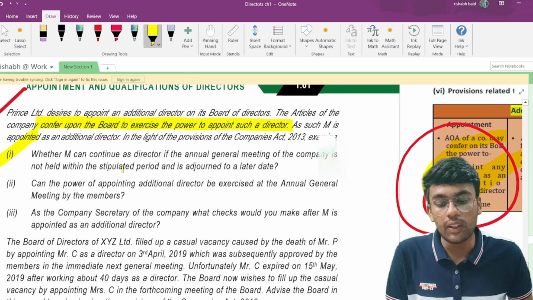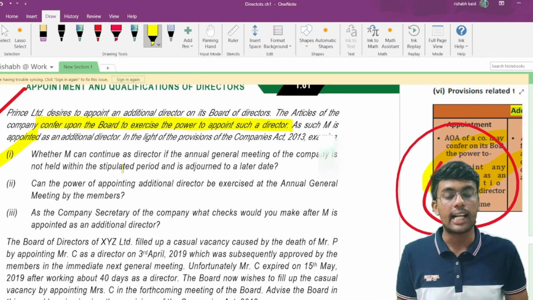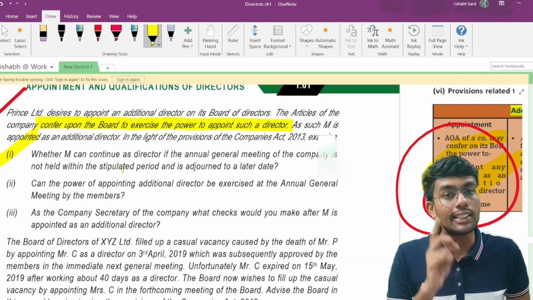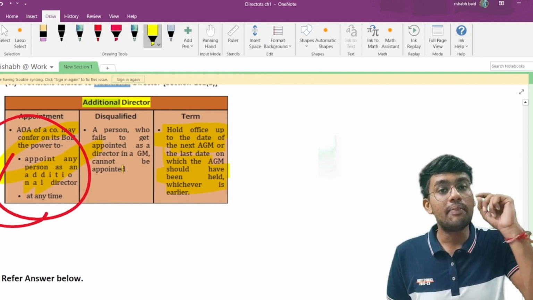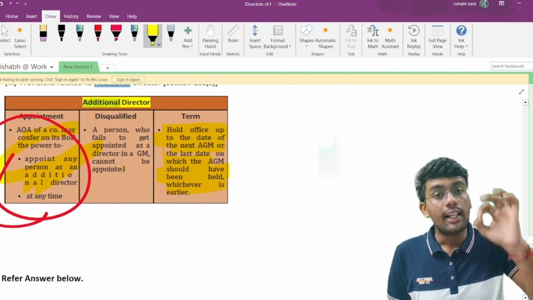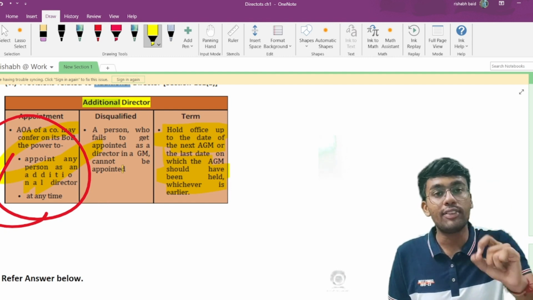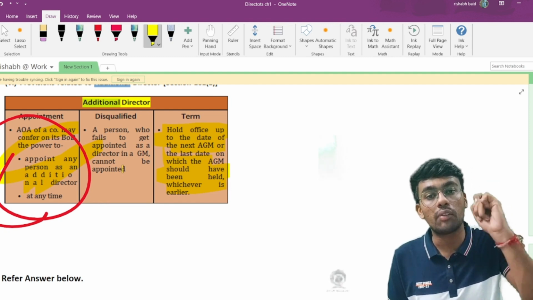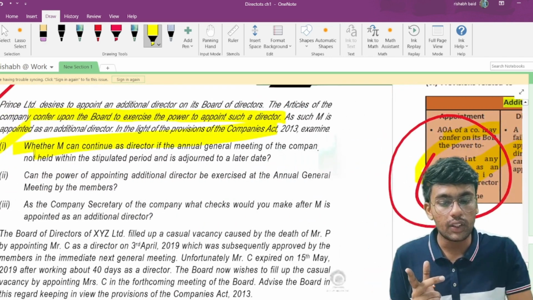Whether M can continue as director if the annual general meeting of the company is not held within the stipulated period and is adjourned to a later date. So what does section 161 talk about? It says that if the AGM is not held by the due date, then the alternate director shall hold office up to the date by which the AGM should have been held. Therefore, what should be the answer to this question? The answer is no.